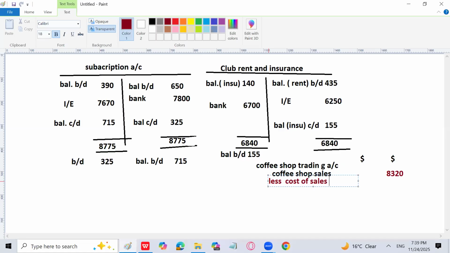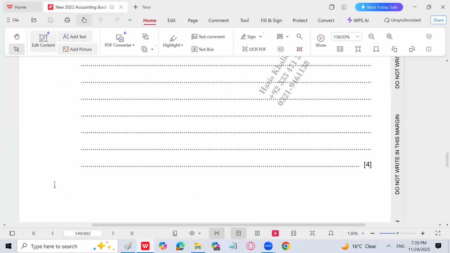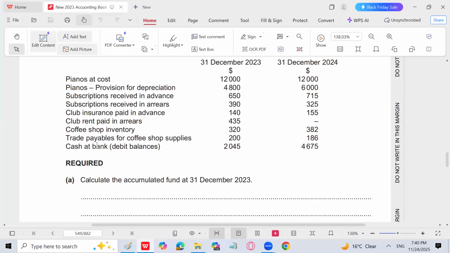Less cost of sales. Opening inventory is given in the question. Purchases we have calculated or might be given in the question. Let me check. Purchases, trade payables is given, 3815. These are the trade payables. Payment made to trade payable 3815. So it means that trade payables are given.